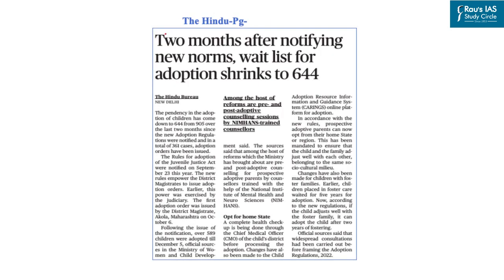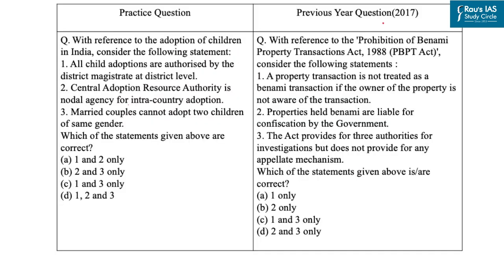Now let's come to the next question which is based on this article which appeared on page 10 in The Hindu newspaper, and according to this article, the pendency in the adoption of children has come down to 644 from 905 over the last 2 months since the new adoption regulations were notified. Now important legislations are important for your prelims as well as mains examination. This question based on the Prohibition of Benami Property Transactions Act 1988 came in year 2017. Now let's come to the practice question.